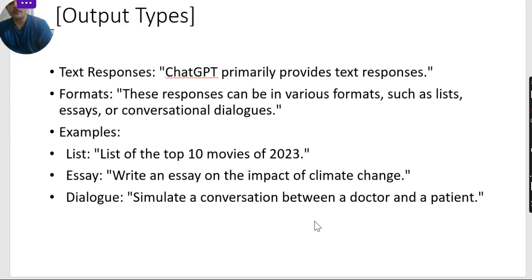The output types are of different kinds. The text format, it will create a list, it will create an essay, or it can give you a conversation dialogue. Say for example, you want to list out the 10 movies, somewhat similar to a Google search, but it gets more advanced and refined.